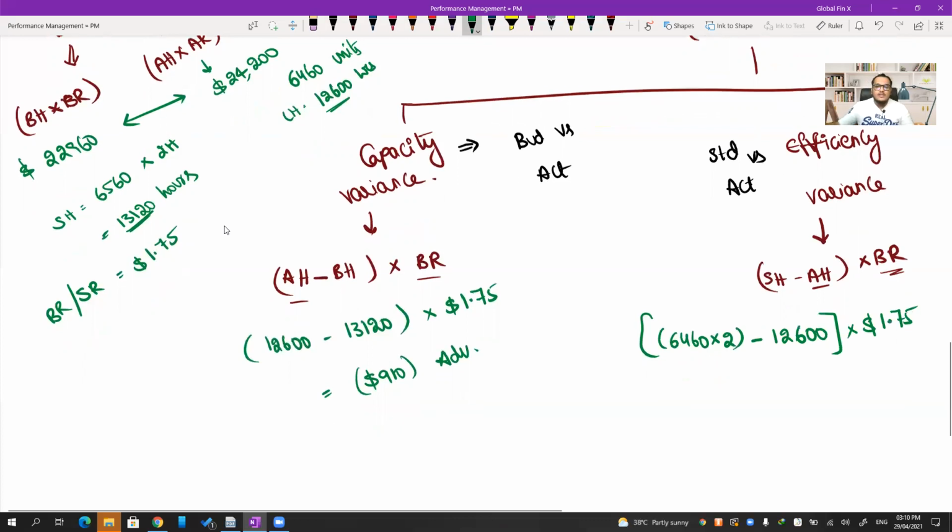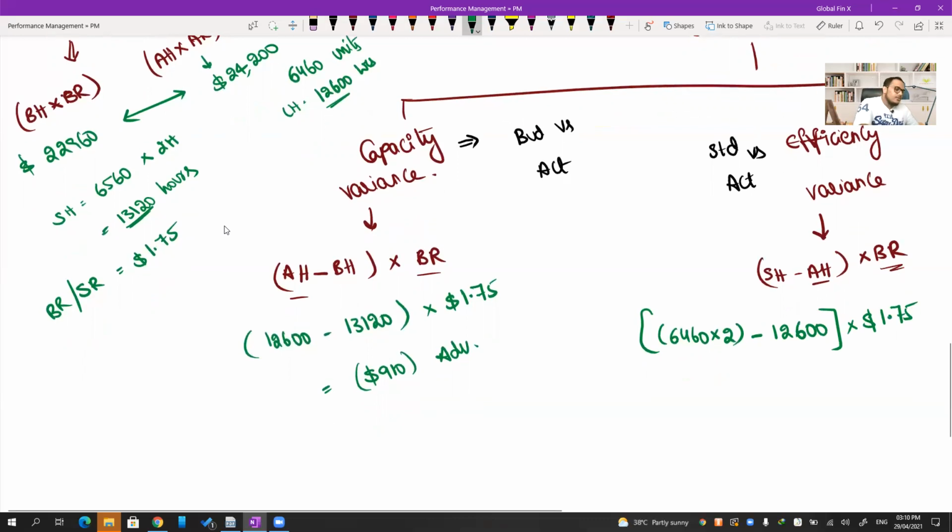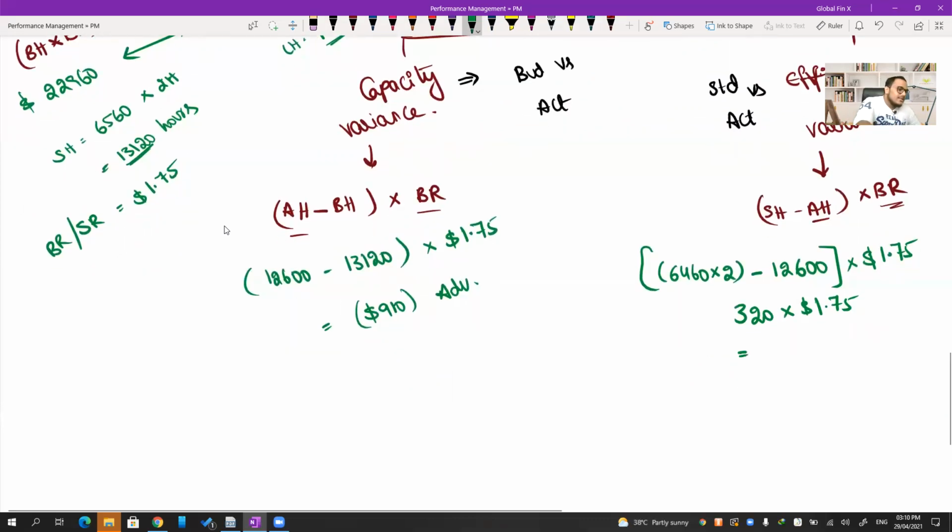Okay, that means standard hours is how much? 6,460 into 2, that is 12,920 minus 12,600. That means we got 320 hours into 1.75 favorable. We spent fewer hours than what is required. 320 into 1.75, that is 560 favorable variance.